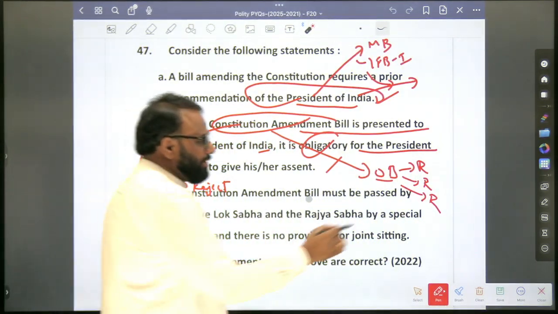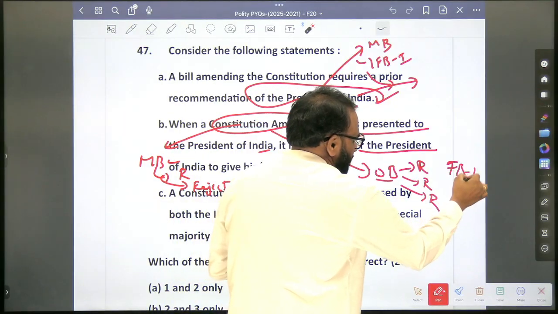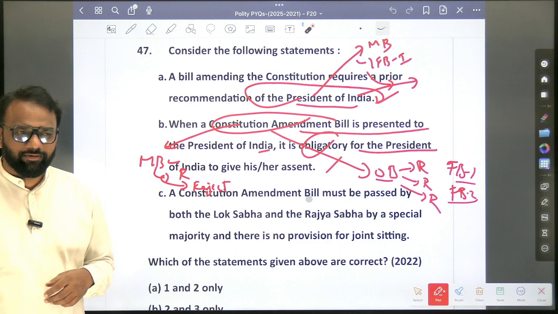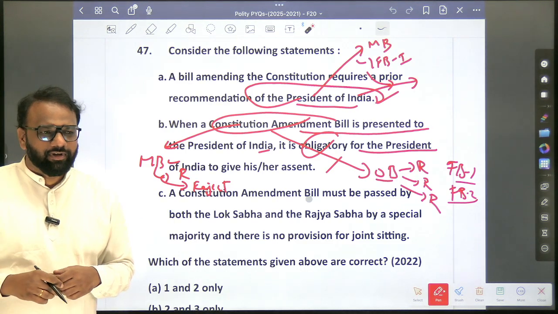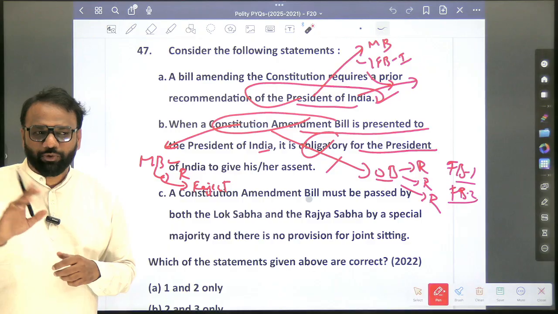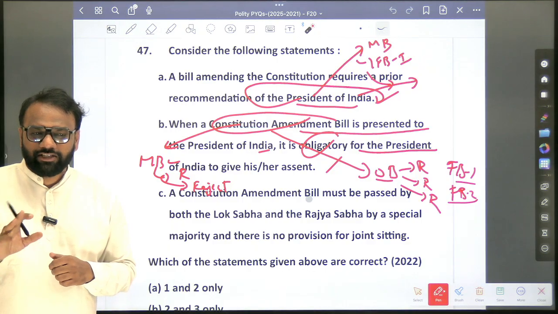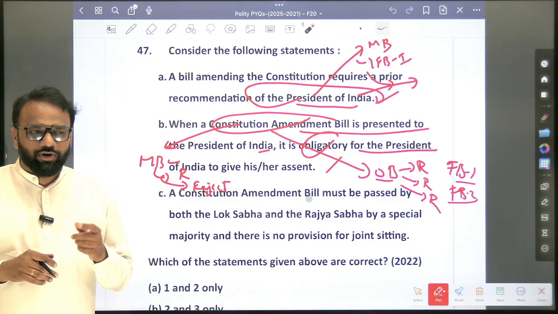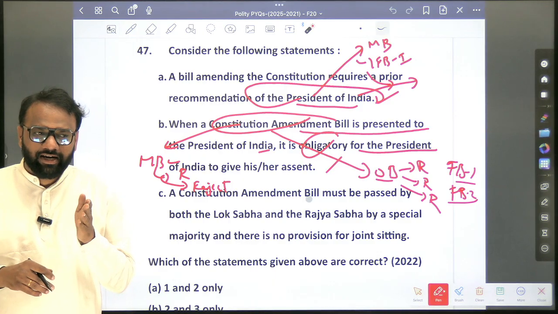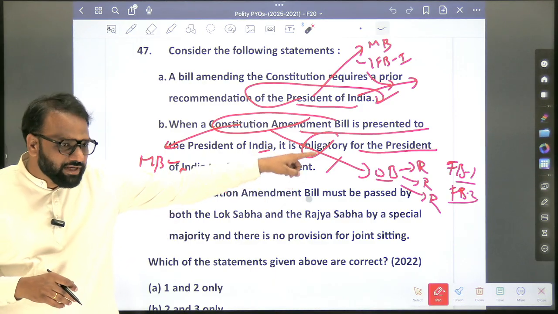How about Finance Bill 1? Finance Bill 2? Same as money bill, sir. You can ratify, reject, and return, right? All the three things he can do. Yes. In case of Finance Bill 2, the President's consent is required at the consideration stage. So all those things will be included here.